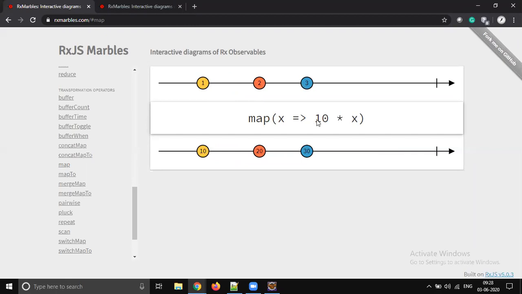So what is that action? Multiplying with 10. 1 into 10 is 10, 2 into 10 is 20, 3 into 10 is 30. So map performs an operation on each element on the publisher.